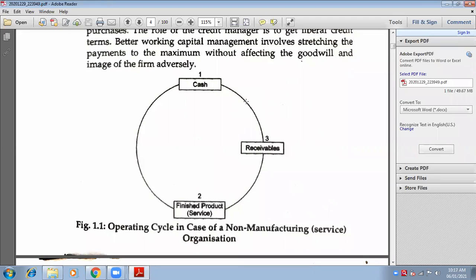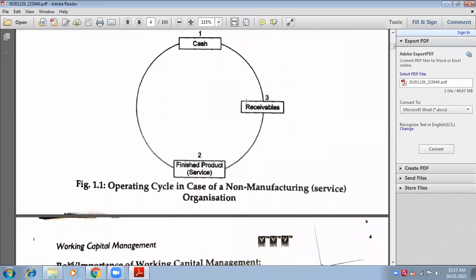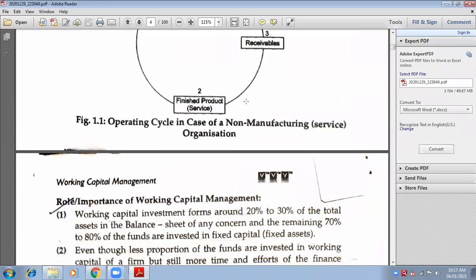Now money will come, again stock will be purchased, again it will go to factories and be converted from raw material to finished goods. Again you will sell your products to the customers, again customers will give back your money. So this is a rotating cycle. Therefore it is known as working capital. Working means it is not blocked, it is always working.